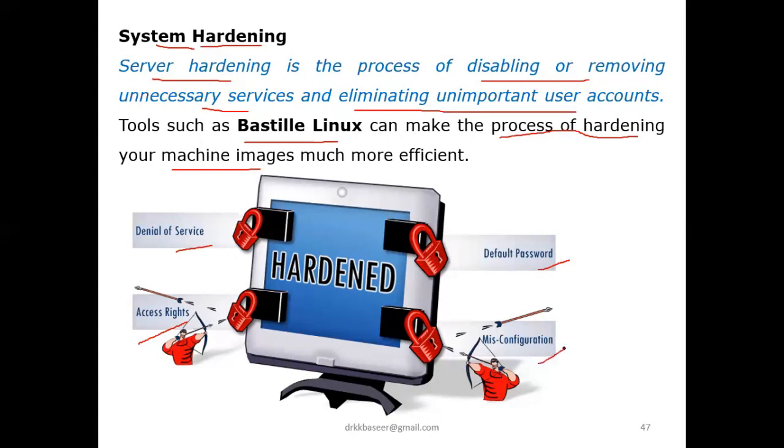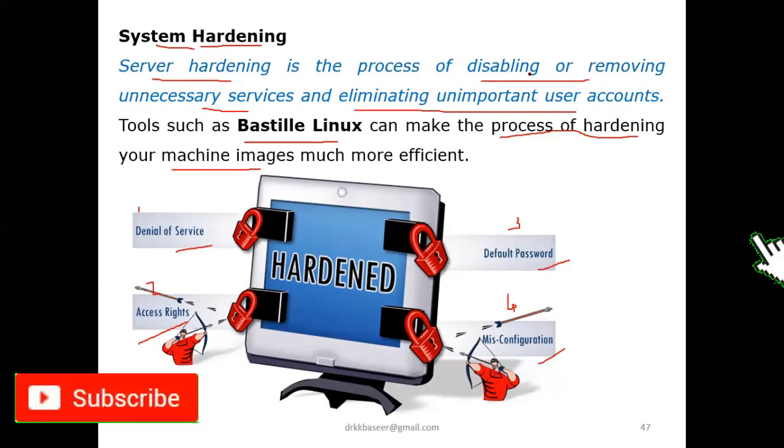Now for misconfiguration also, it will be avoided. So these are the four different uses if you are using server hardening. The main objective is disabling and removing unnecessary services. The service may be anything.